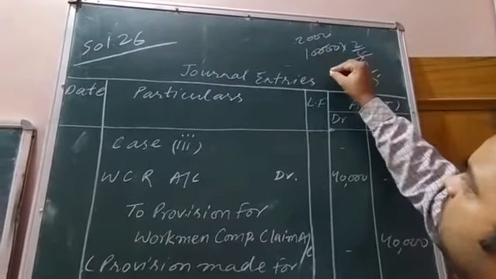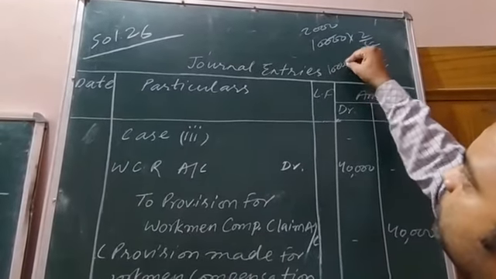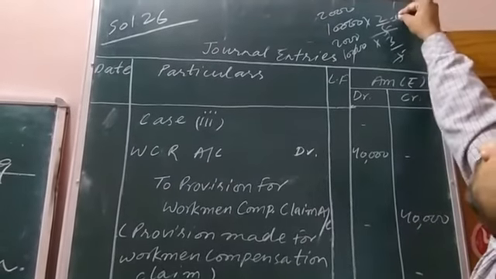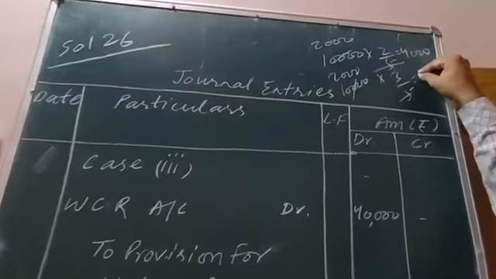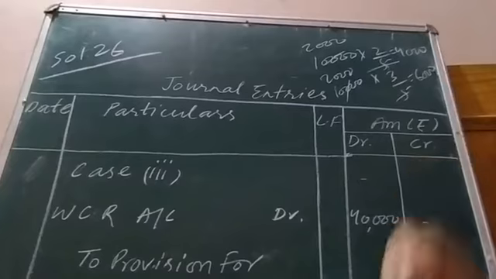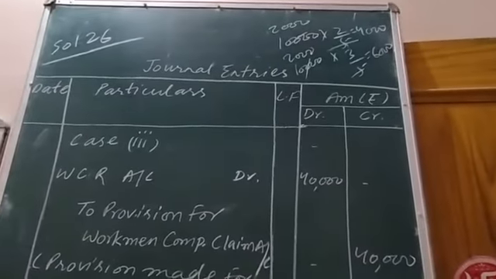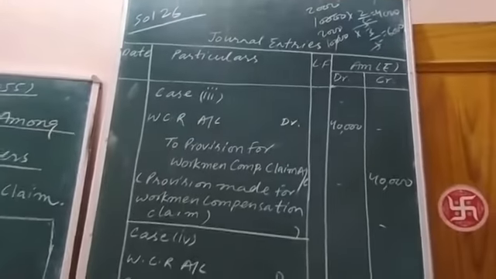What will be the answer? 4,000 and 6,000. Okay, this is the amount of loss which will be recovered from the partners,